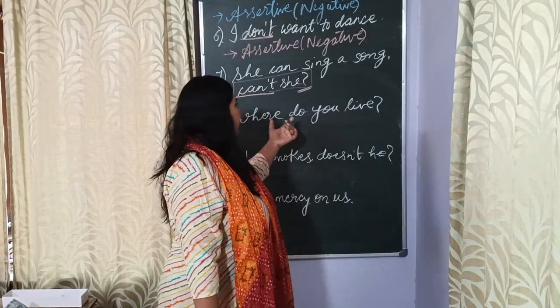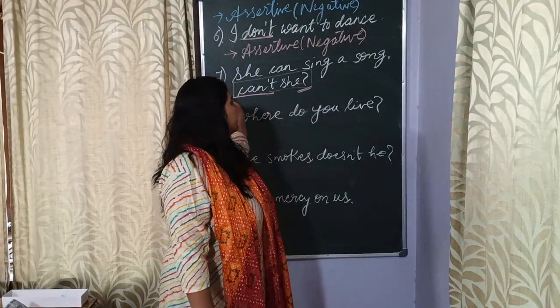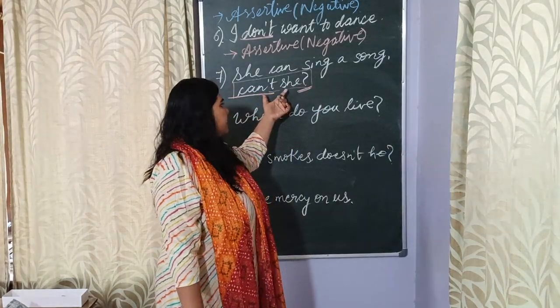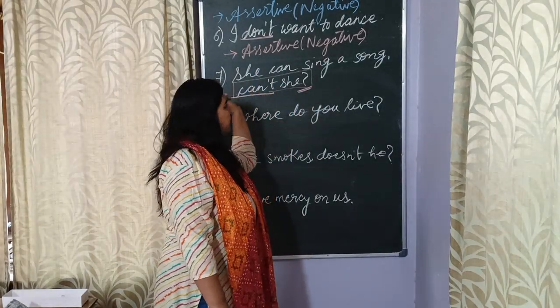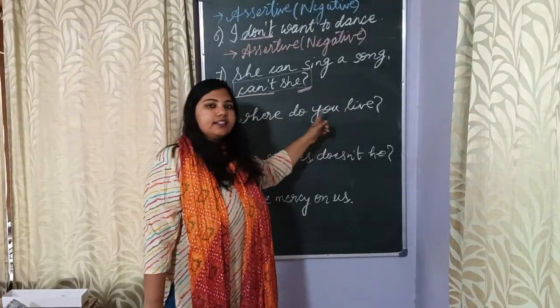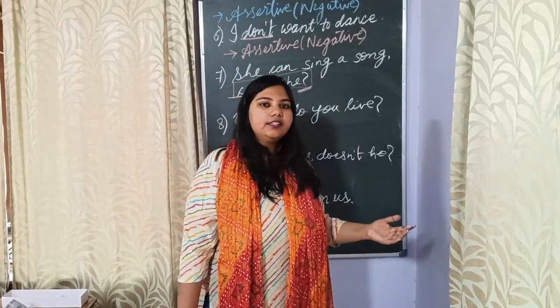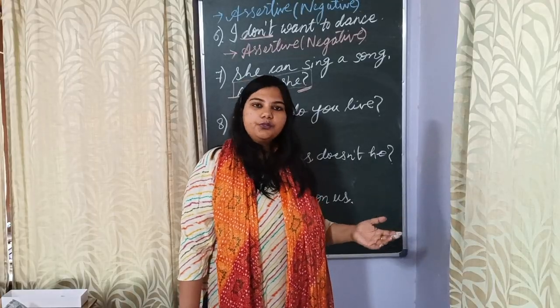They usually come at the end of a sentence and they make the entire sentence into an interrogative one. These two words alone have made this entire sentence into an interrogative one. Don't worry, we shall learn about it after, I believe, 1 or 2 classes.